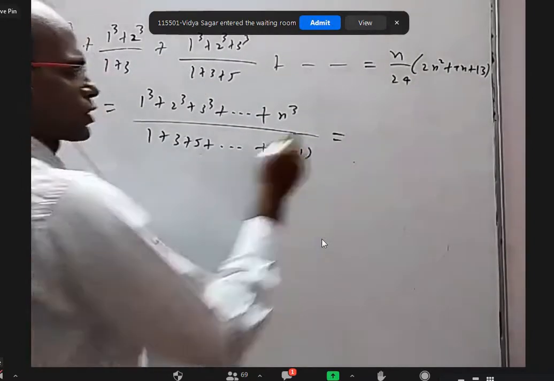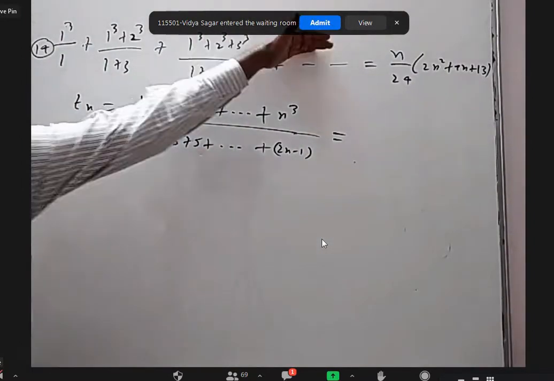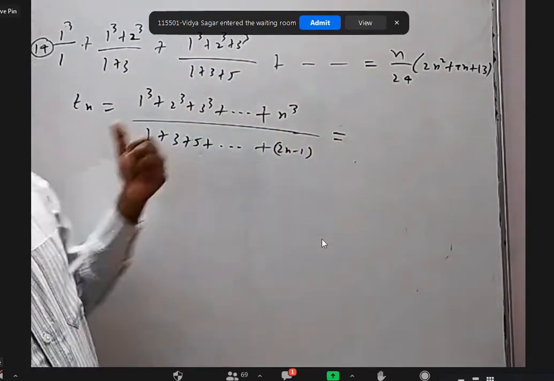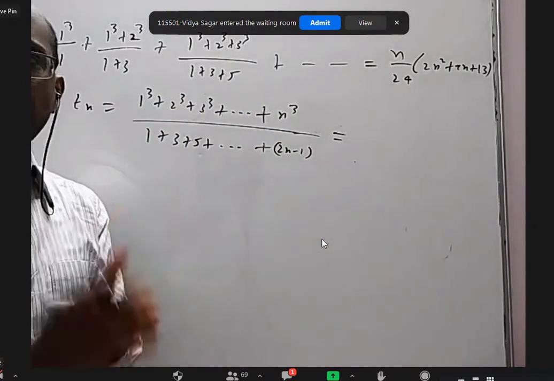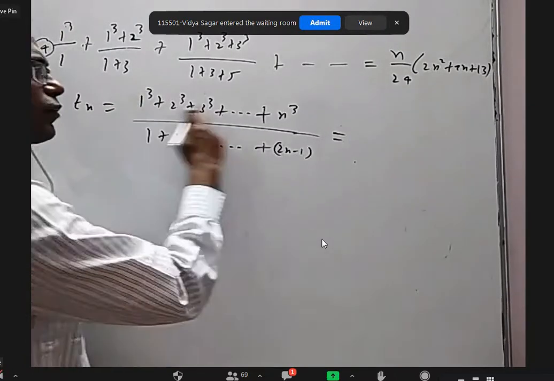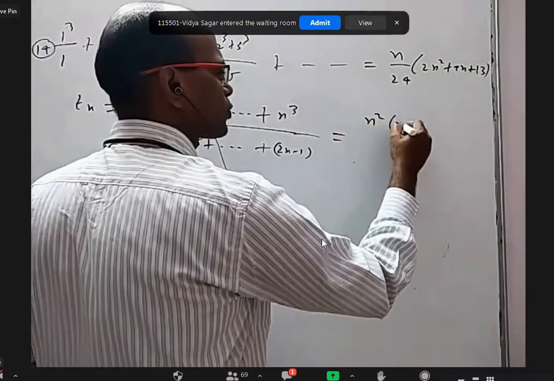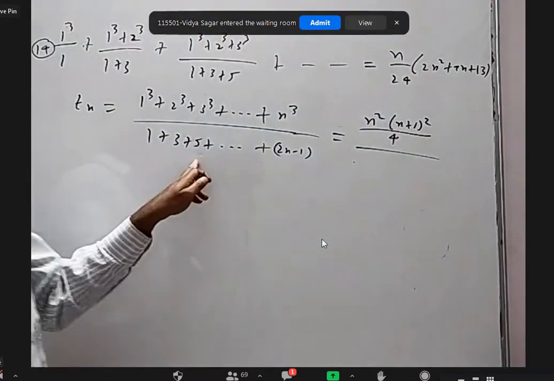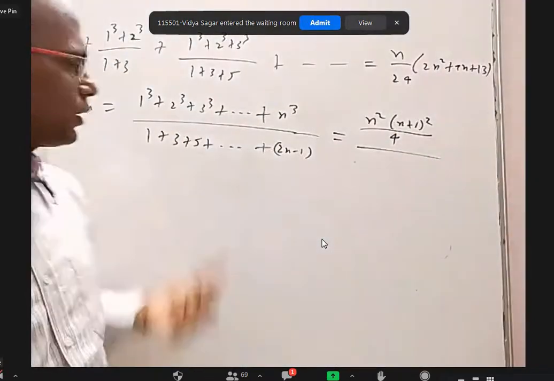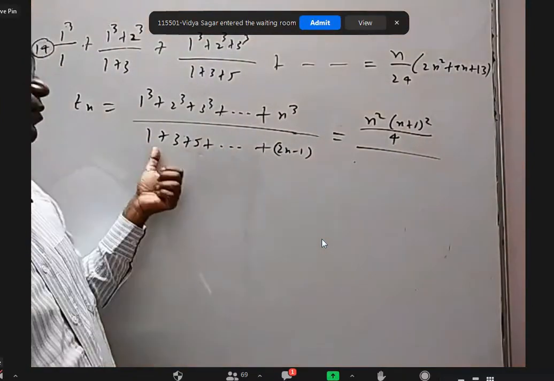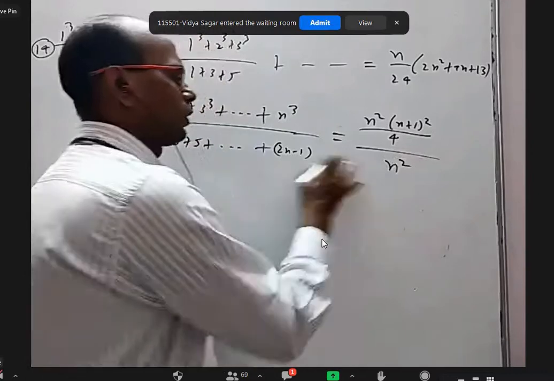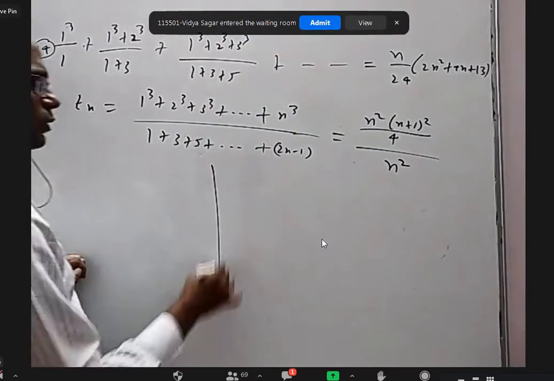First of all, you should be able to write the nth term as a fraction. The numerator is the sum of cubes of n natural numbers. The denominator is the sum of first n odd natural numbers. The formula for the numerator is n square into n plus 1 whole square by 4. For the denominator, the n square formula is there. Even if you don't remember, this is an arithmetic progression with first term 1, common difference 2. You will get n square anyway. And I think I told you about this simple thing.